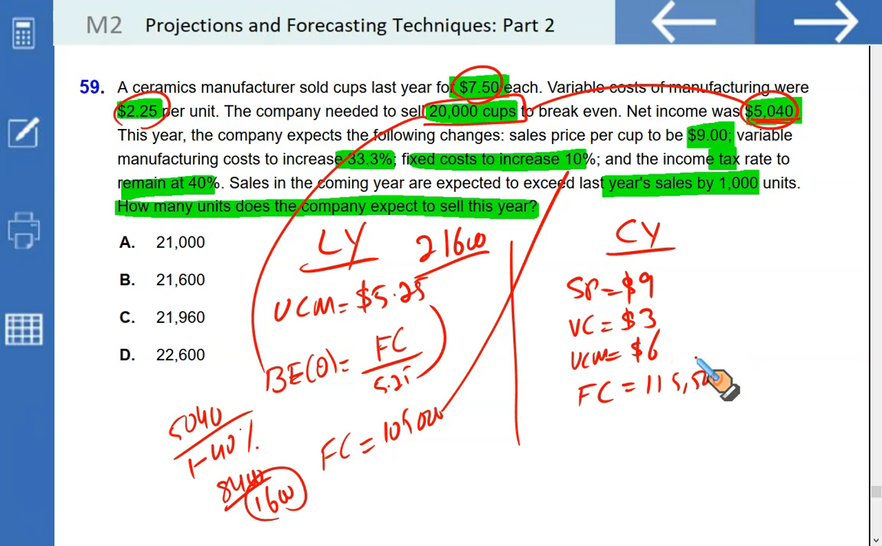Right? Remember, 105 was the fixed cost last year, which is going to go up by 10%, 115,500. Now, how many units does the company expect to sell this year if the sale is going to go up by 1,000? Last year sale quantity was 21,600. It's going to go up by 1,000, so which means our new sales level will be 22,600. That makes D the correct option.